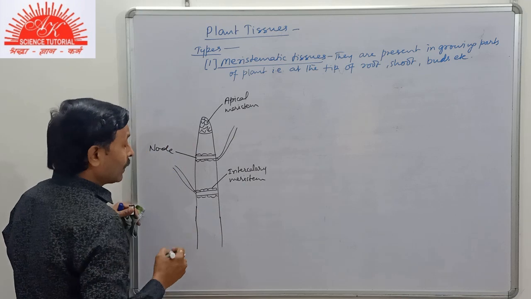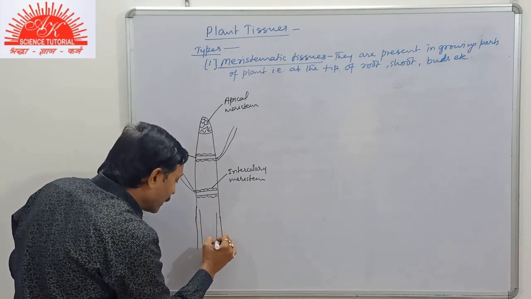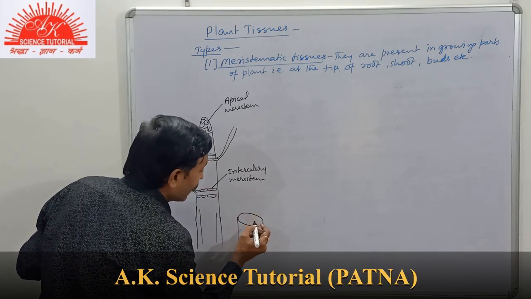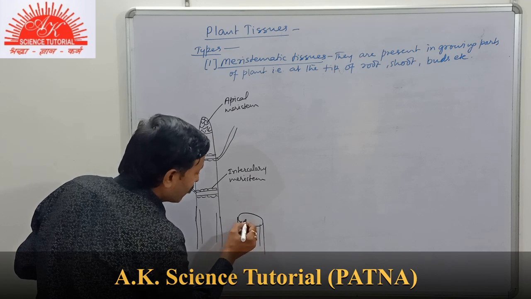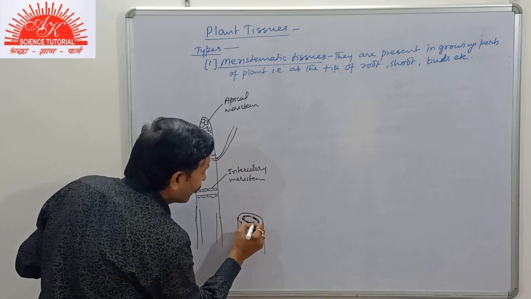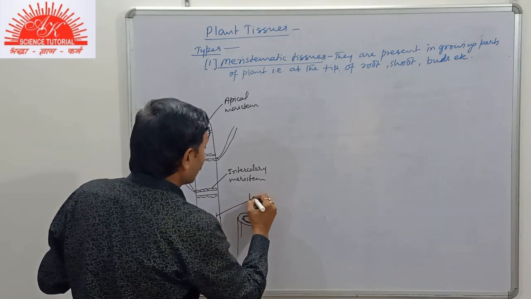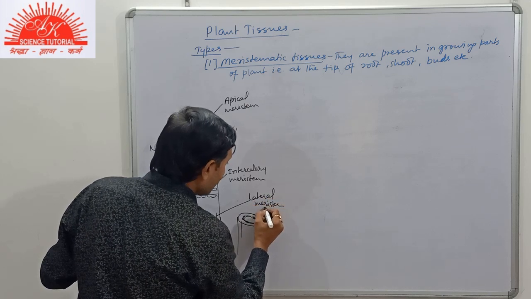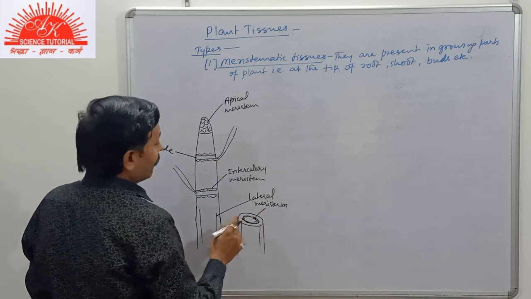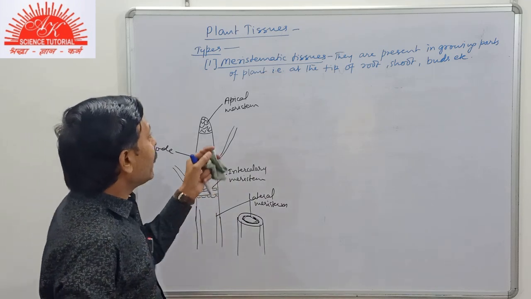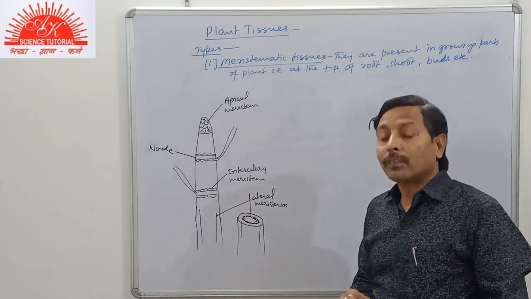Further, on the lateral side there are also cells. Suppose we take it in section and draw it; in this portion there is the cell that is called lateral meristem. So actually, according to their location, they are of three types.